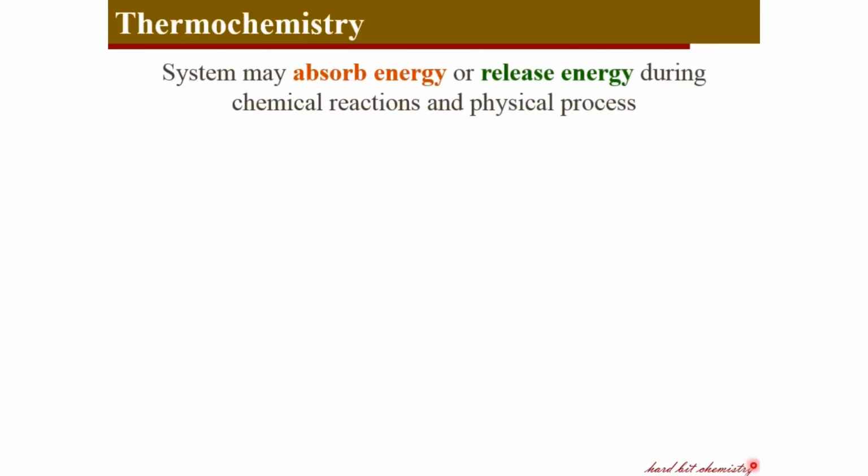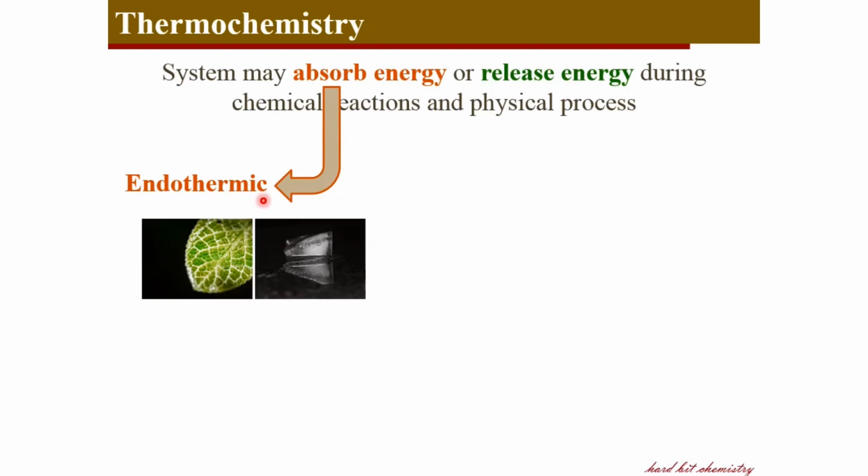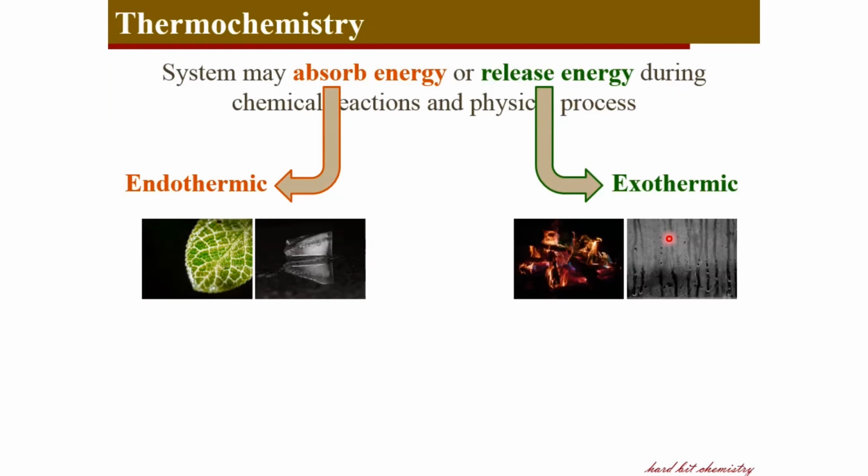So, during a chemical or physical process, there can be two consequences with respect to heat. That is, it can absorb heat or it can release heat. Those processes which take place by absorption of heat are called endothermic processes, like photosynthesis and melting of ice. Photosynthesis takes in energy in terms of light, and during melting heat is to be supplied. The processes which occur with the release of energy are called exothermic processes, and during exothermic processes energy or heat is liberated, like in wood burning or condensation.